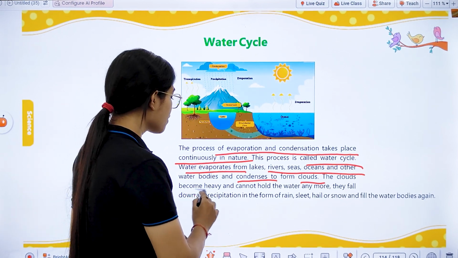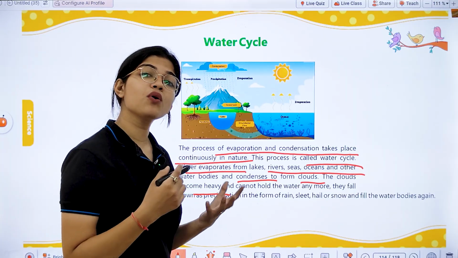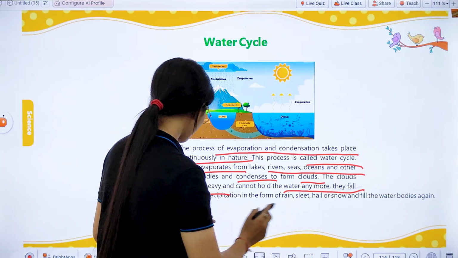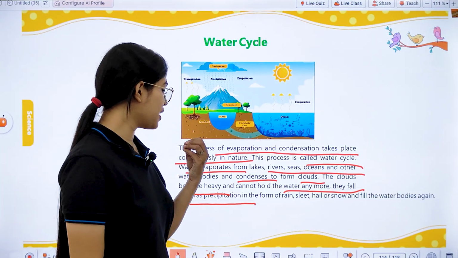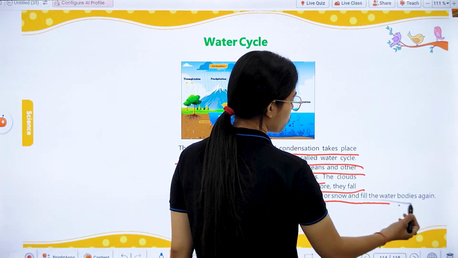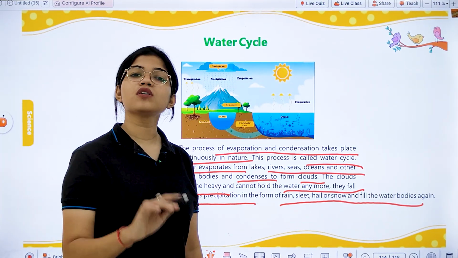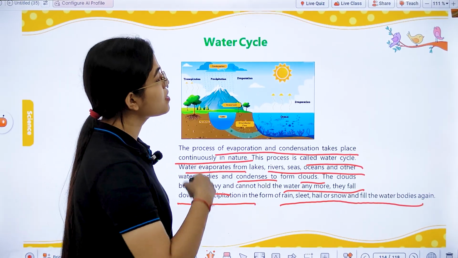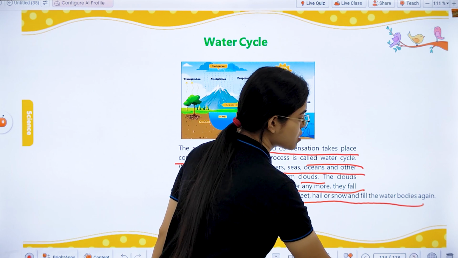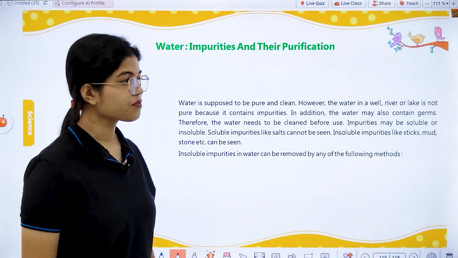Then these clouds, when they become very heavy and are no longer able to hold the water droplets, fall down as precipitation in the form of rain, sleet, hail or snow. And then all these different forms fill the water bodies again, and the same process goes on. This continuous cycle is known as the water cycle, which goes on in our nature.